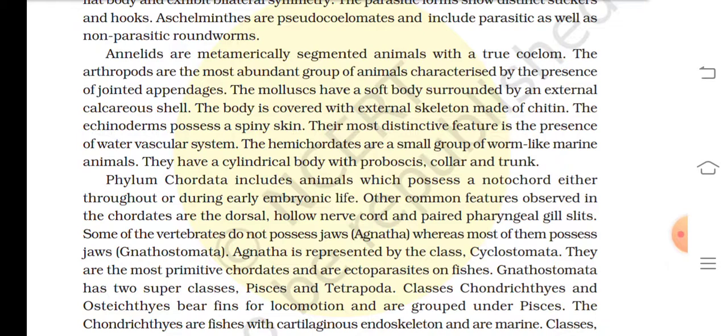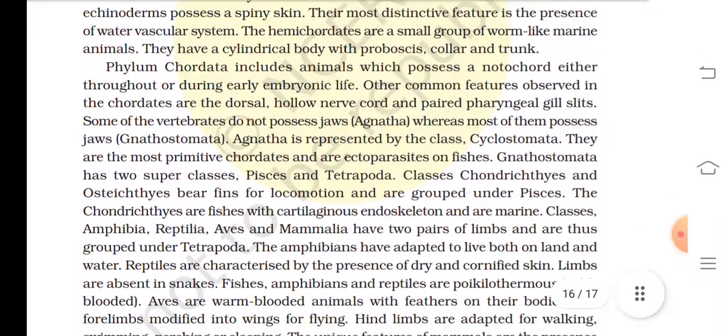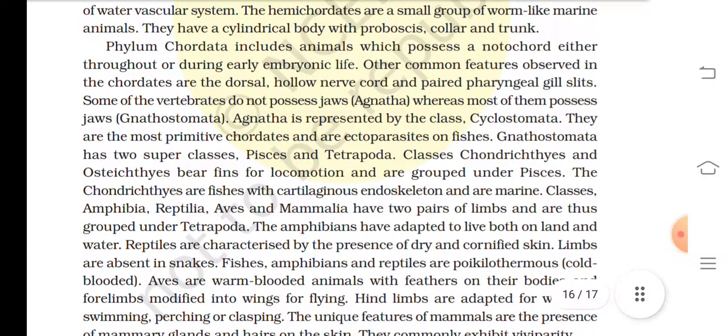They are the most primitive chordates and are ectoparasites on fish. Gnathostomata has two superclasses, Pisces and Tetrapoda. Classes Chondrichthyes and Osteichthyes bear fins for locomotion and are grouped under Pisces. The Chondrichthyes are fishes with cartilaginous endoskeleton and are marine.